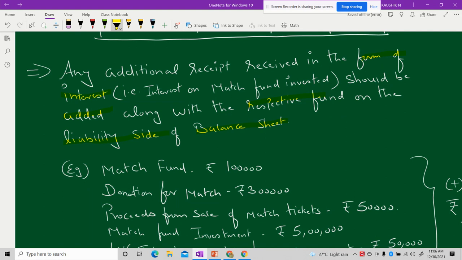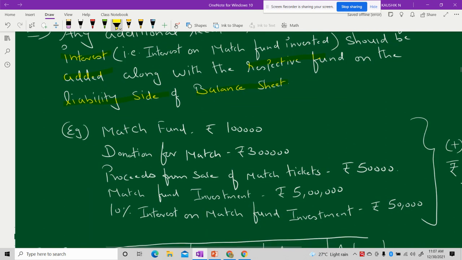Now I've given one example below which is for your attention. Listen here, I have mentioned here that I have got a match fund of rupees 1 lakh. And I have received donation to the extent of rupees 3 lakhs. And I have also done the sale of match tickets, and that fetches me 50,000 rupees. That means altogether it comes to a value of rupees 4 lakhs 50,000.